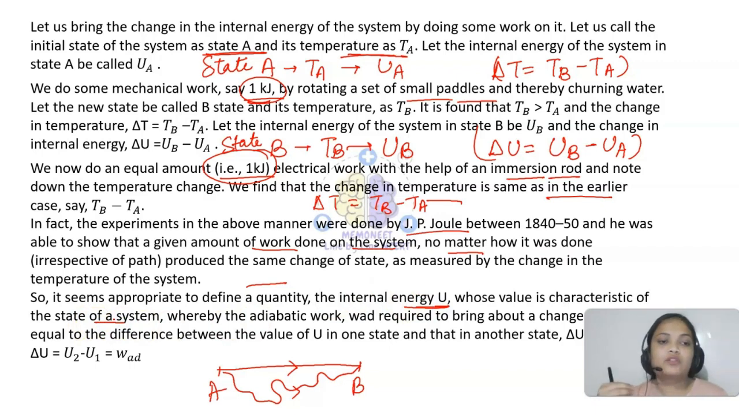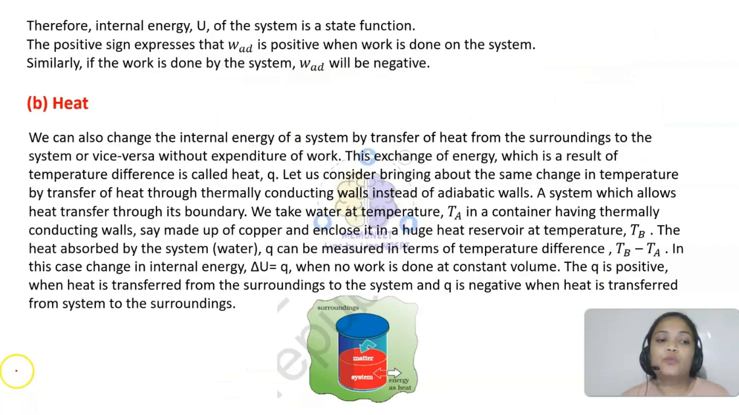Okay, so we will be talking about delta U. Delta U is U2, or you can say UB minus UA, and that will be equal to W_ad. Now what is this W_ad? It is the adiabatic work that we have done. The work done is equal to the change in internal energy of the system. That's what I want to explain. The adiabatic work that we have done is equal to the difference in internal energy of the system, delta U. So now let's go back to what was meant by state and path function.